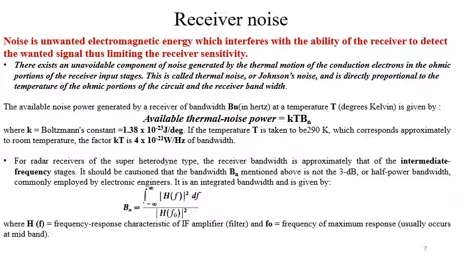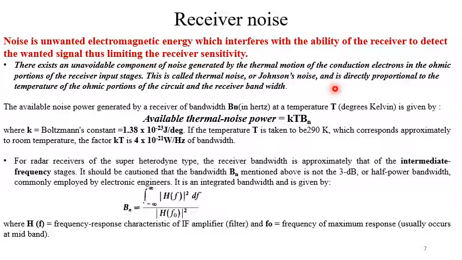Now the receiver noise. What is noise? Noise is unwanted electromagnetic energy which interferes with the ability of the receiver to detect the wanted signal, thus limiting the receiver sensitivity. There exists an unavoidable component of noise generated by the thermal motion of the conduction electrons in the ohmic portion of the receiver input stages. This is called thermal noise or Johnson noise and is directly proportional to the temperature of the ohmic portion of the circuit and the receiver bandwidth.